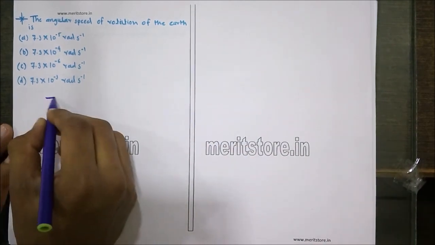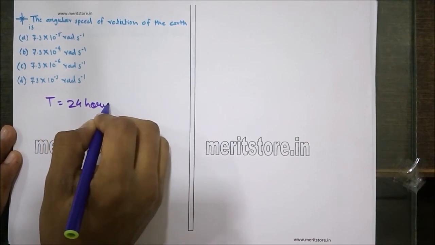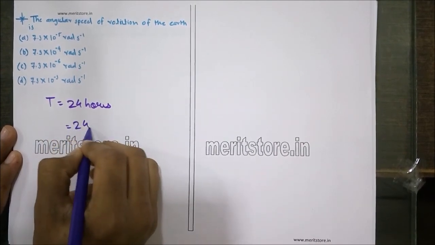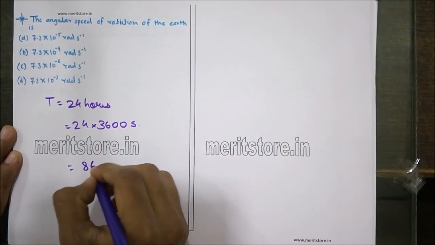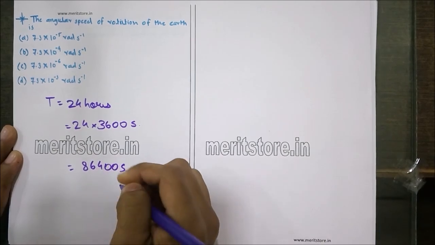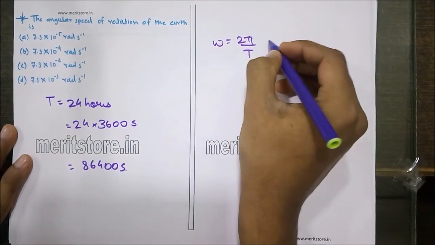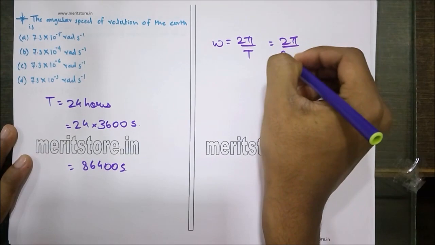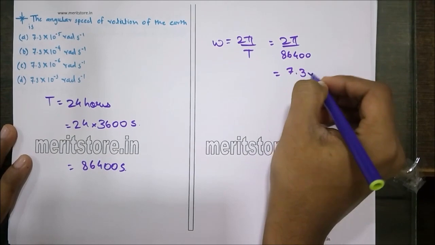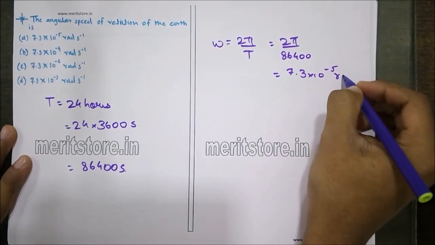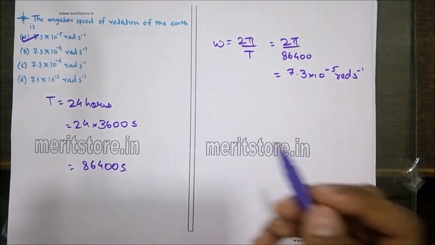Now as we know, the time period of Earth's rotation is 24 hours, which is nothing but 24 into 3600 seconds, that is 86,400 seconds in the entire day. And angular speed omega is given by 2 pi by T, which is 2 pi upon 86,400, which is nothing but 7.3 into 10 raised to minus 5 radians per second. Hence option A is the correct answer.